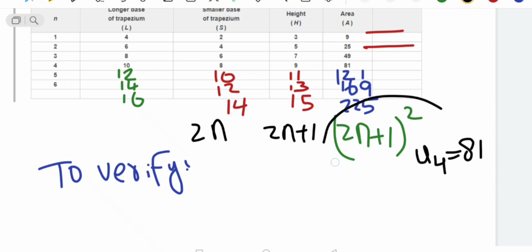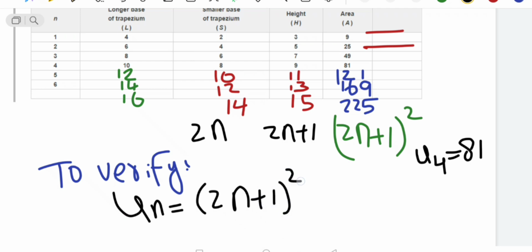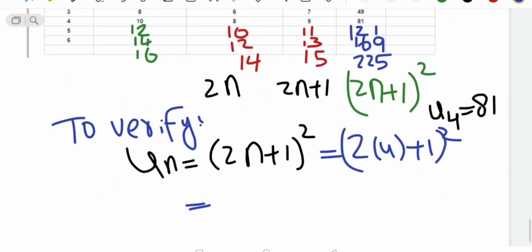We will check here. The rule is un equal to 2n plus 1, squared. It means n is 4. So 2n is 2 times 4, 8 plus 1, 9. 9 square, which is equal to 81. So proved, justified.